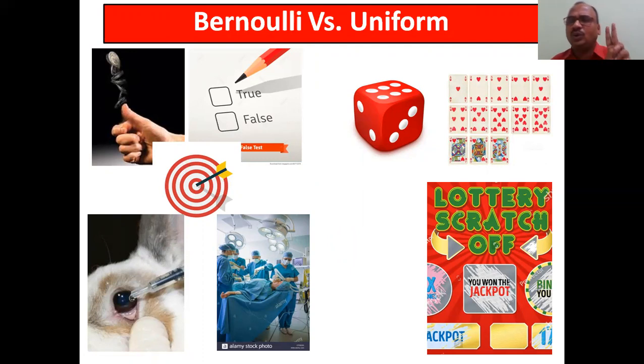Here, see the die: 6 outcomes are there. Here, only true or false; out of 2, only 1 will come. Here, 13 is there. Like that. Here, yes or no, true or false, either head or tail, either the drug is a success or failure, the operation is a success or failure, all these are examples.